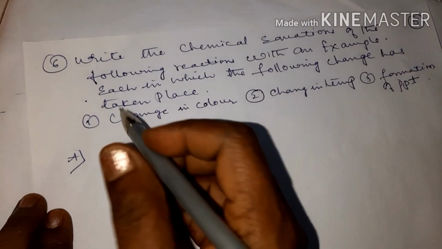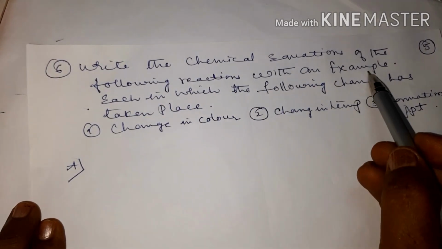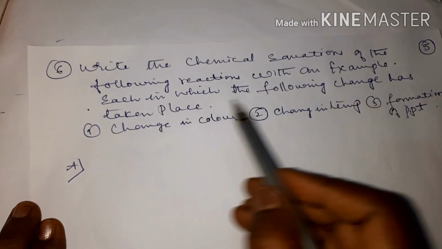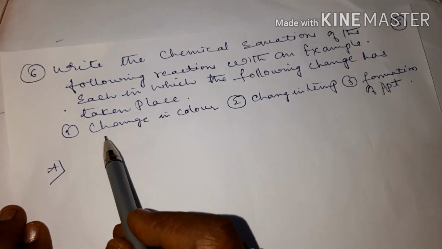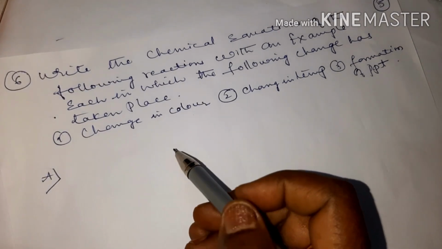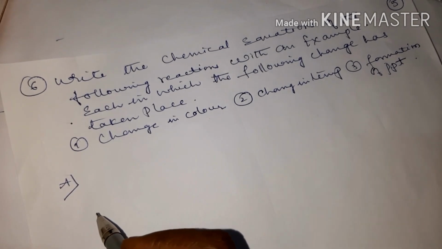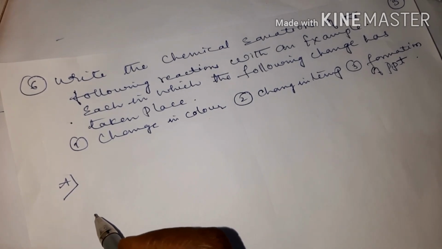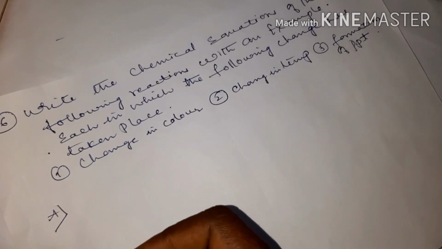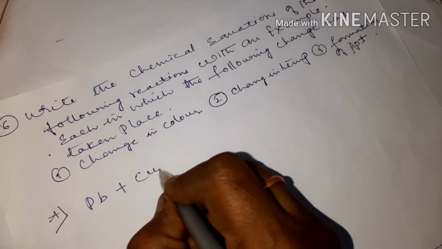The next question is write the chemical equations of the following reactions with an example each in which the following change has taken place. So you have to give a chemical equation. Okay children, change in color. So change in color means you can take any chemical where after reacting it produces different color. For example, you can take lead plus copper chloride.